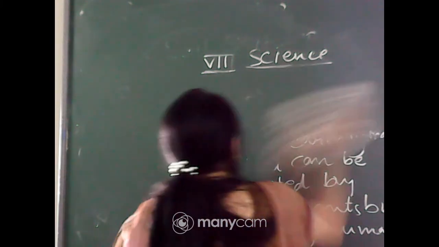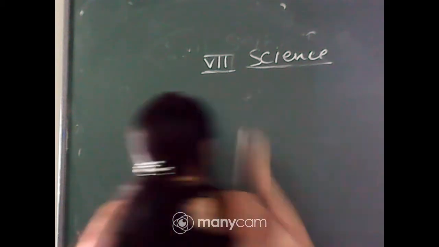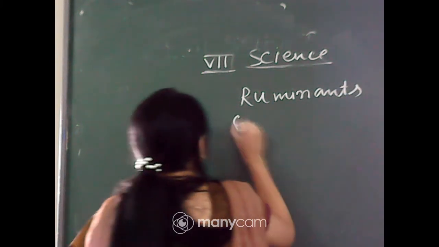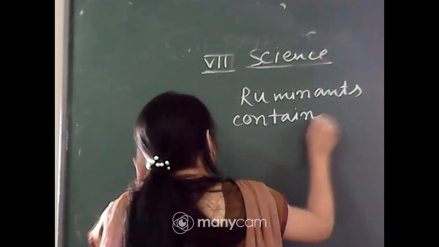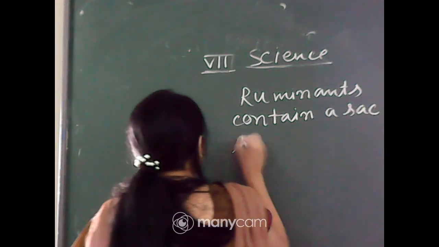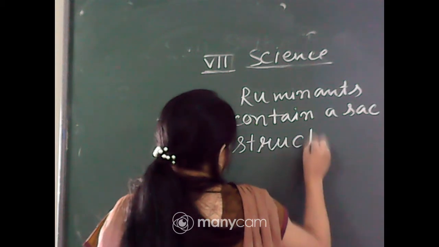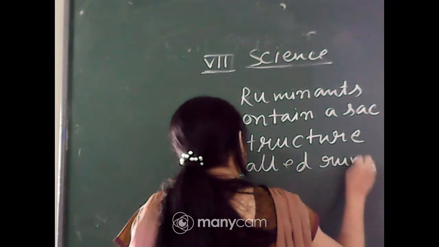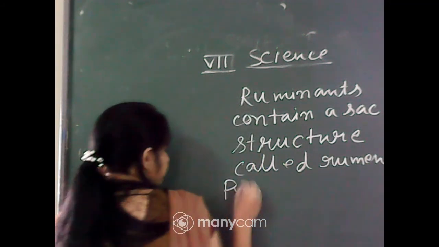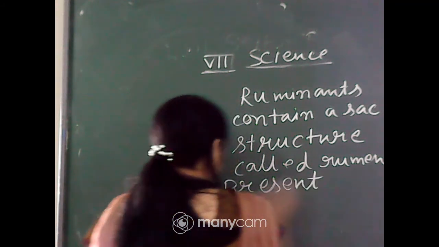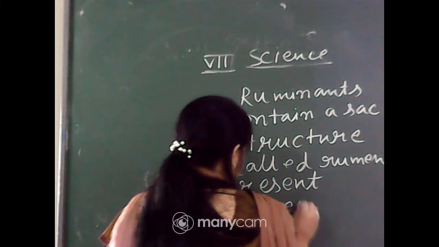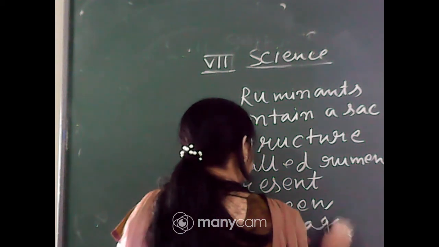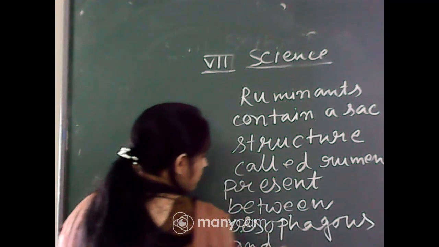And why does it happen? Because ruminants contain a sac-like structure called the rumen, present between the esophagus and the small intestine.